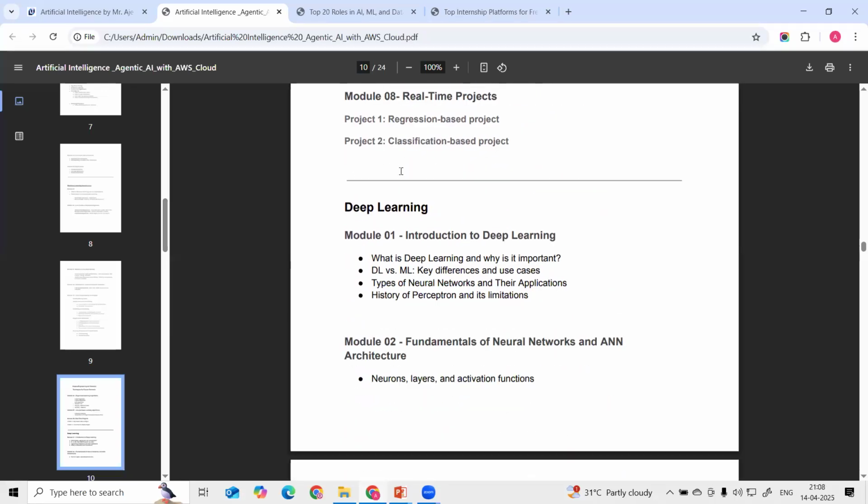Post completion of machine learning, we are going to start deep learning. In deep learning, the first module is the introduction to deep learning. We will understand what deep learning is, what its importance is, and the difference between deep learning and machine learning. Then the history of neural networks. We are going to understand the limitations and advantages, and why we are going from machine learning to deep learning.